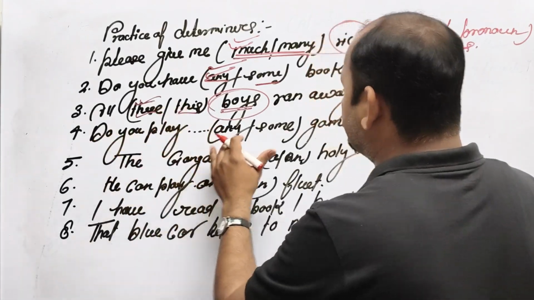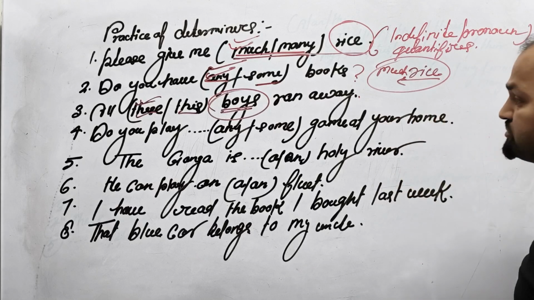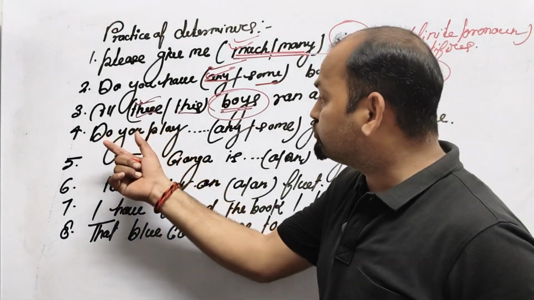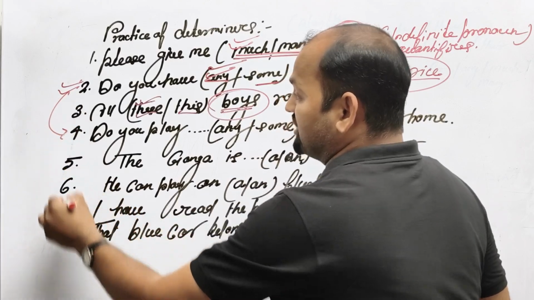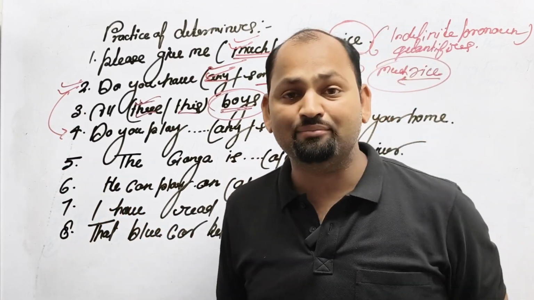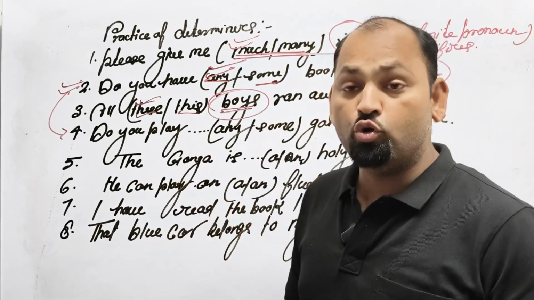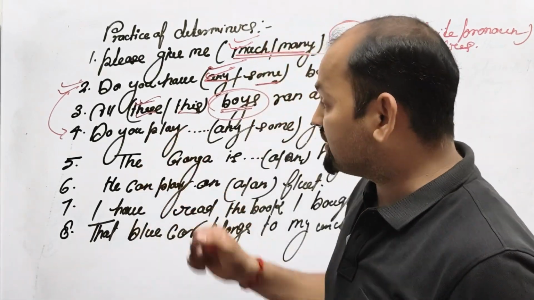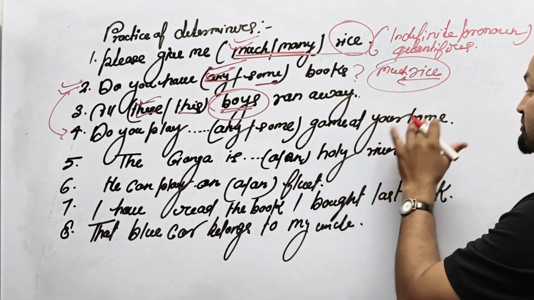Do you play any or some game at your home? Let me ask you, dear. I just discussed this in example number 2. You can recognize here in example number 4 which one is the correct answer. If you know, then let's do it in the comment box. Do you play any or some game at your home?